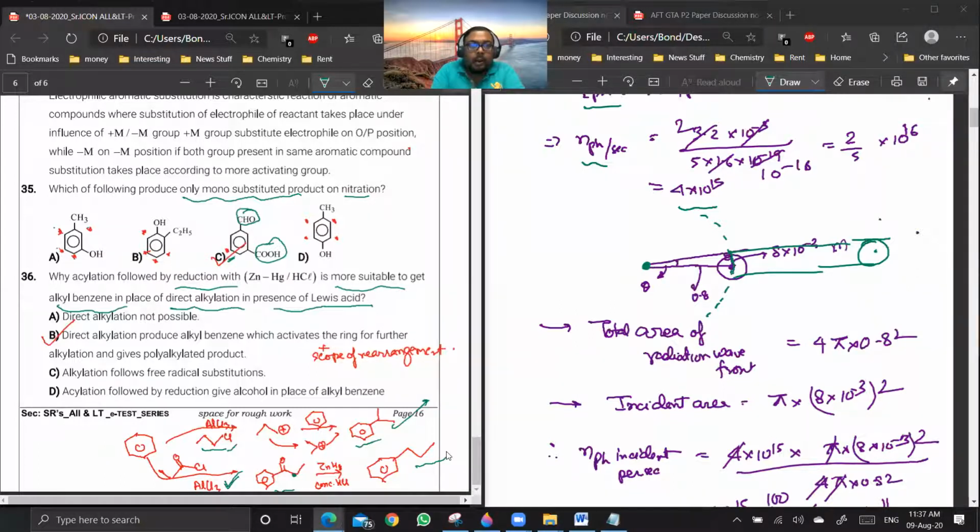Yes, sir. Another reason for following the acylation followed by reduction method is that there is no scope of rearrangement in case of acylation followed by reduction. In case of alkylation, the 1 degree n-propyl ion can rearrange to 2 degree ion. So you won't get the intended product. So for preparing 1 degree alkyl benzene, acylation followed by reduction is more suitable. This is an extra point. Are you people getting it? Yes or no? Yes, sir.